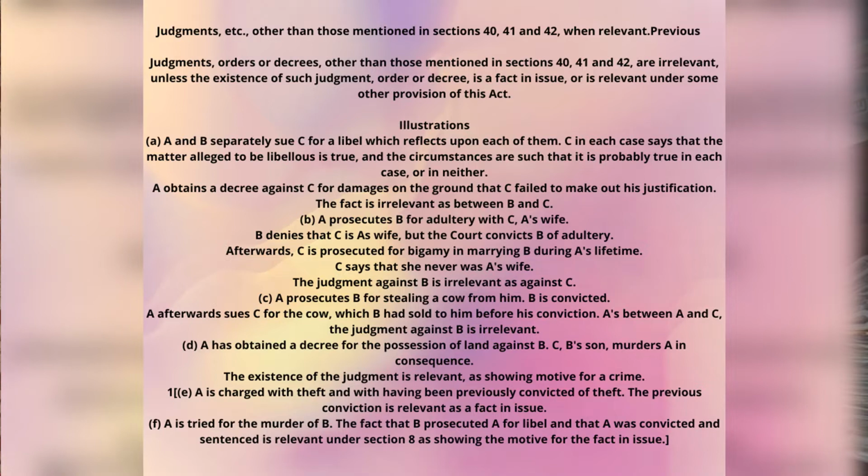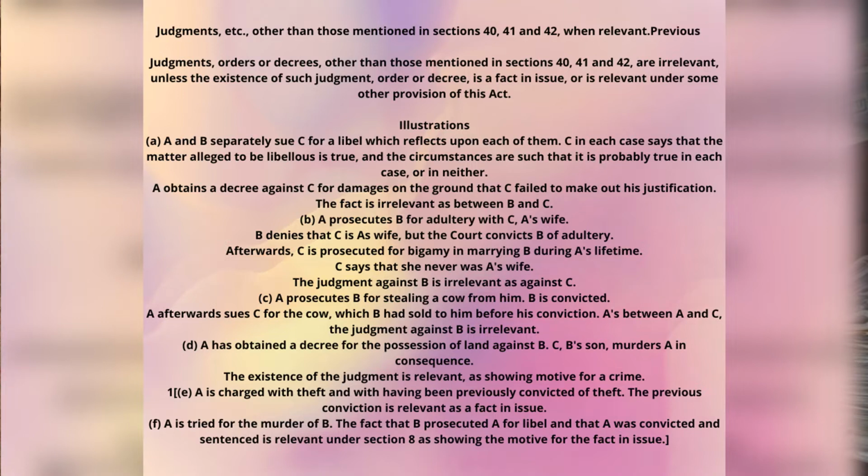Afterwards, C is prosecuted for bigamy in marrying B during A's lifetime. In the later case, C also denied that she was ever A's wife. The judgment against B is irrelevant as against C.